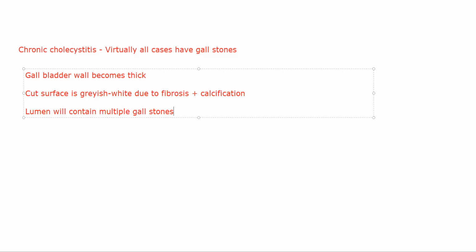And microscopically, if you look into the gallbladder, what you see is that the mucosa will get congested as it is getting thickened.